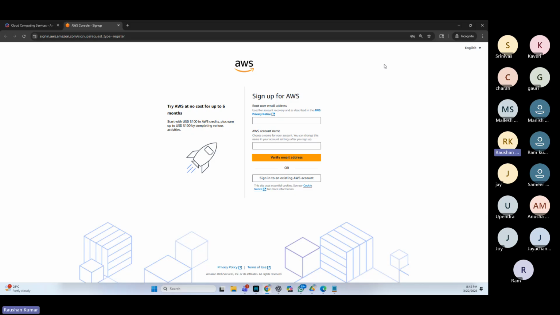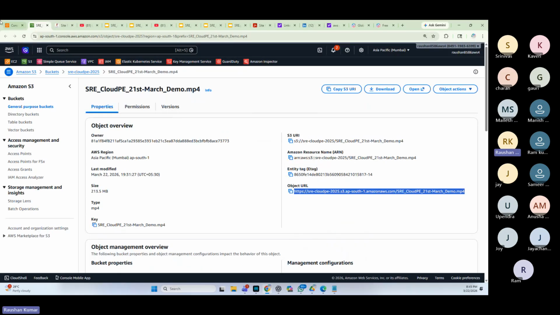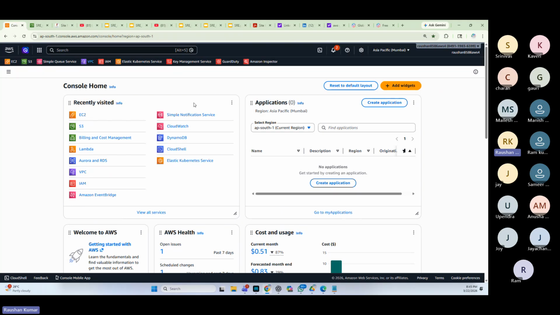Good, Samir. So they will not debit the amount. I can vouch for this. They have never debited in the last 8 years, more than 8 years, that I have been working. So they will not misuse your information. I can vouch for that. So create one account and be ready with me on the cloud journey, friends.